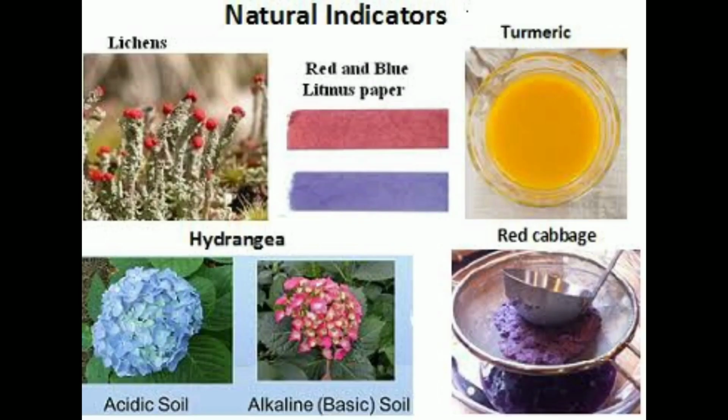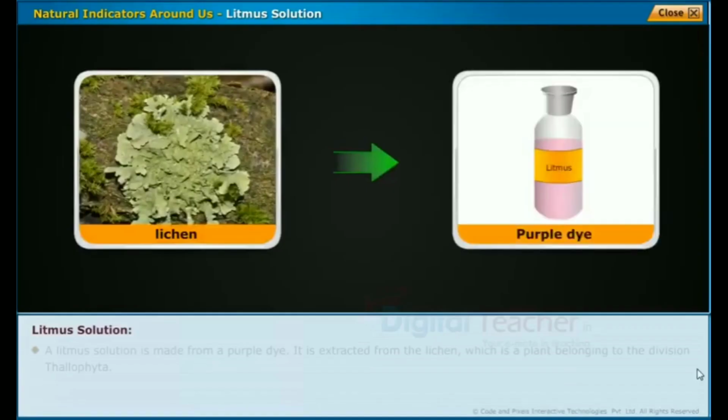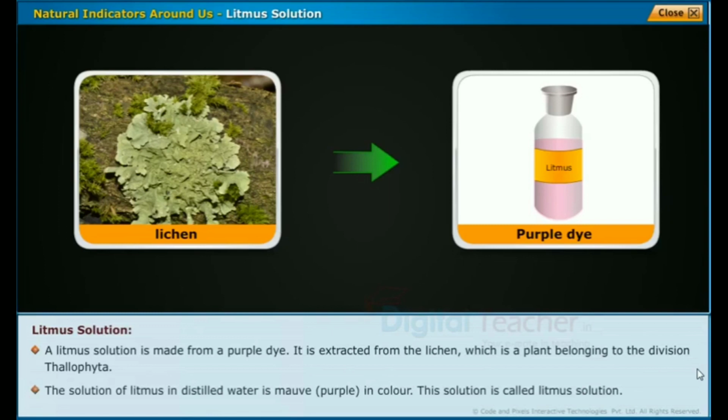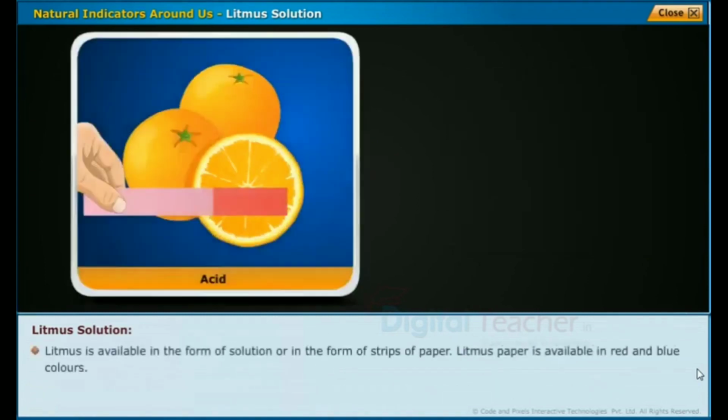Indicators obtained from natural sources are called natural indicators. For example, lichens, turmeric, hydrangea and red cabbage. The most commonly used natural indicator is litmus. A litmus solution is made from a purple dye. It is extracted from the lichen, which is a plant belonging to the division Thallophyta. The solution of litmus in distilled water is purple in color. The solution is called litmus.